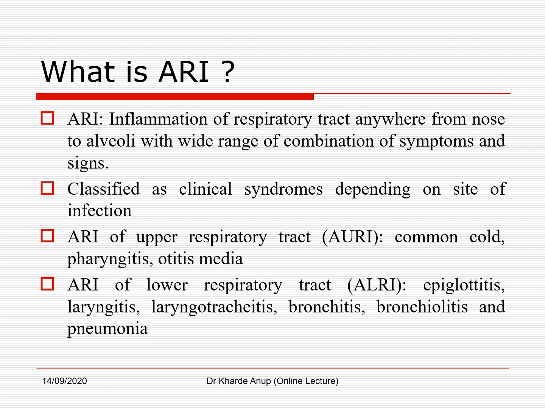So ARI is classified clinically depending upon the site of infection. So we have two types of ARI. The upper respiratory tract infections include common cold, pharyngitis, and otitis media. And the lower respiratory tract infections include epiglottitis, laryngitis, laryngotracheitis, bronchitis, bronchiolitis, and pneumonia. You should remember that pneumonia kills more children than any other disease. If you compare the mortality of pneumonia with the combined mortality of AIDS, malaria, and measles, it is more.